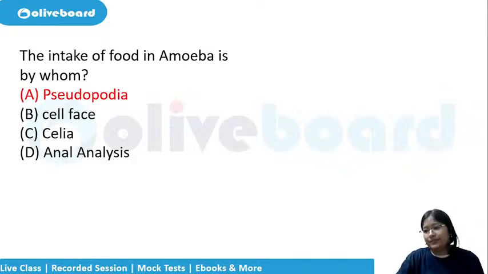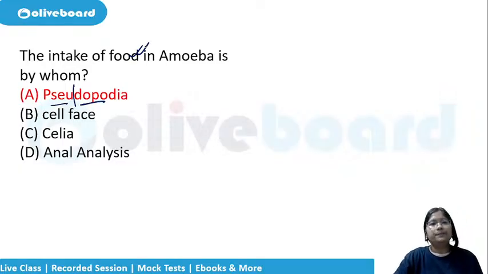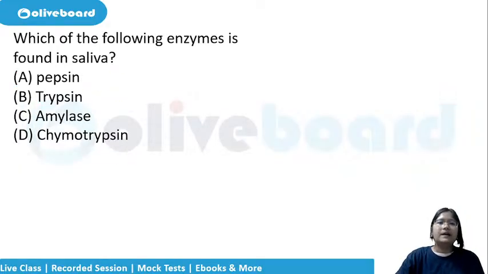No, cilia is for movement. Pseudopodia is for intake of food. Podia means the feet or the hands and pseudo means false. So if you break down this word, the false finger-like projection is for the intake of the food only, okay, that is the answer. Cilia is for movement.